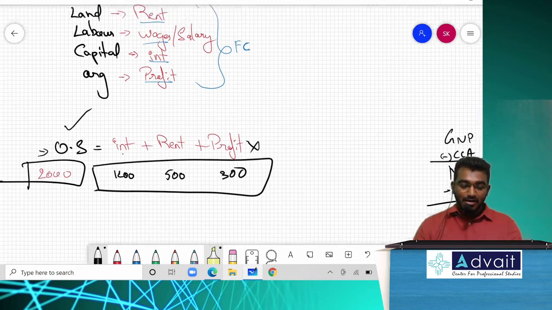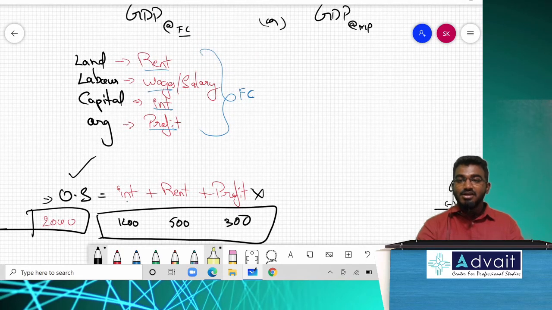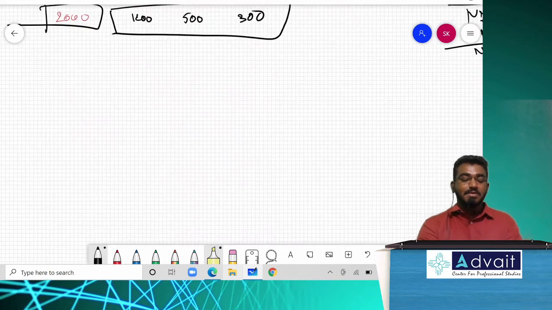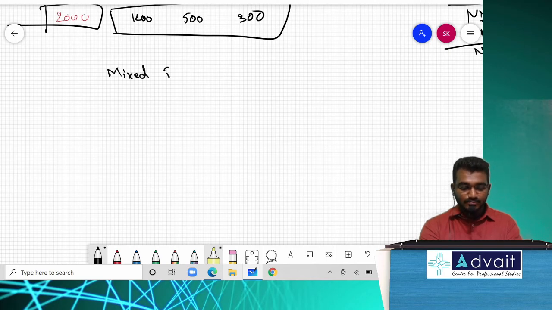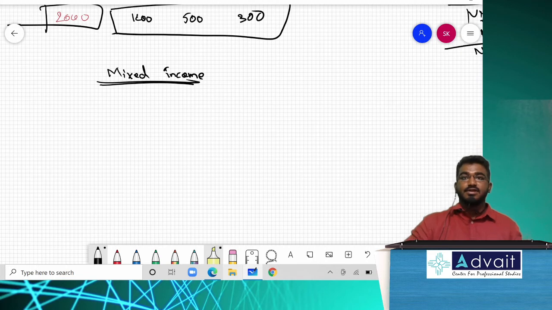Next. For this factor cost calculation, we have one more element. Usually it is a little confusing. Try to understand it the very first time. The concept name is mixed income. What is this mixed income? Listen to me very carefully.